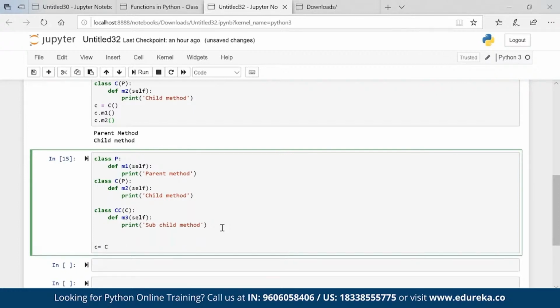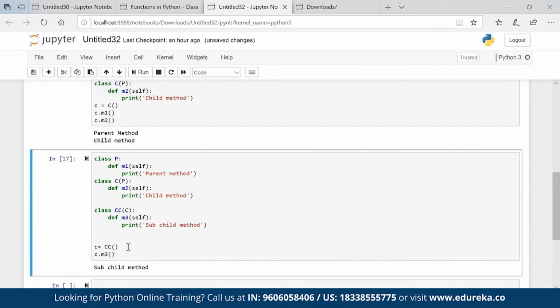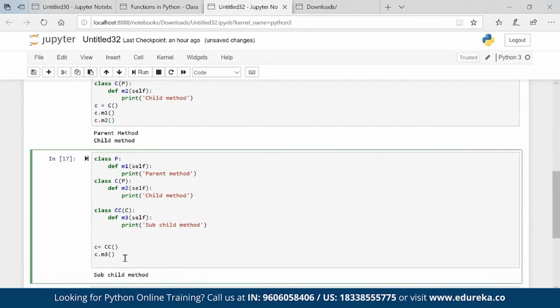Now if I create an object C is equal to CC, it will have all the properties of CC, C and P. So if I check, let's first write C dot M3, it's running fine. C dot M2, it is also running fine.